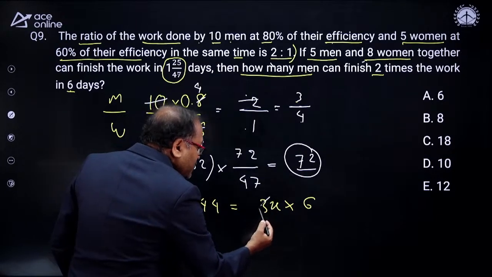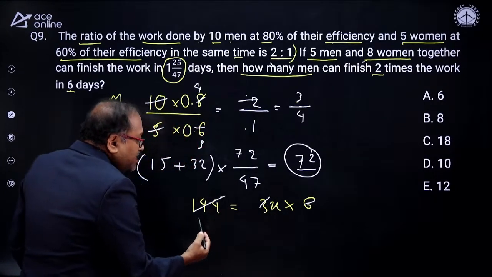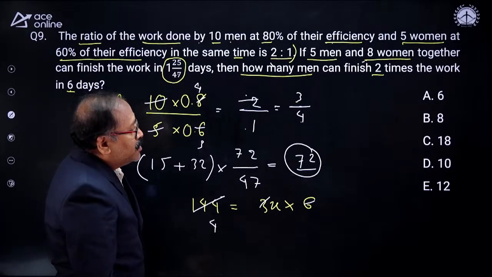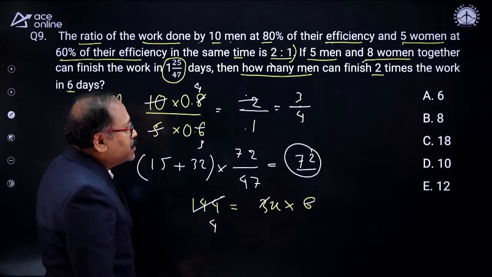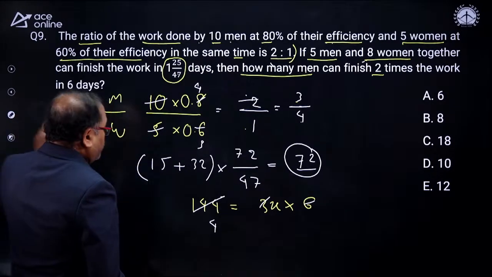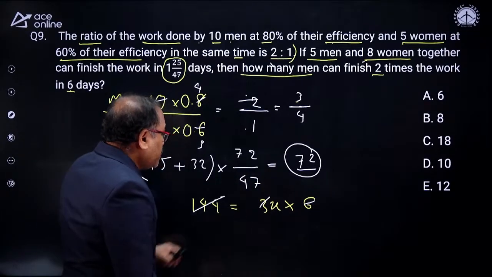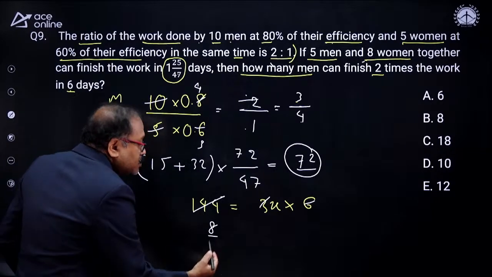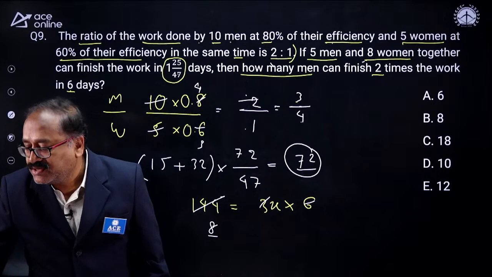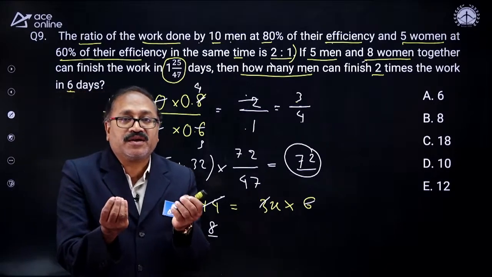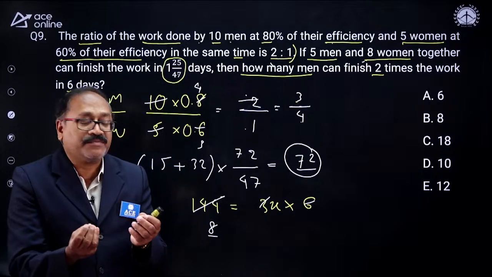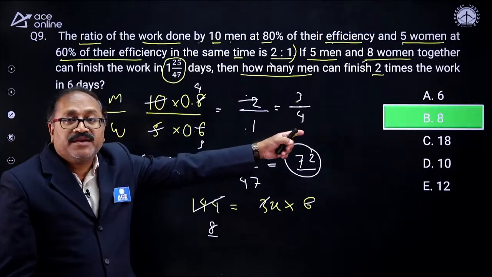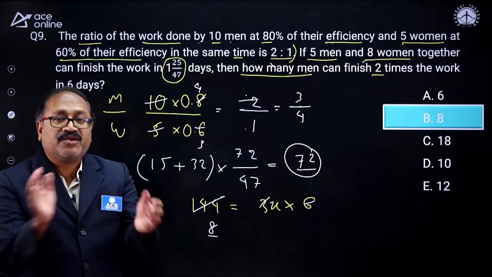So when I cancel this one with 36, 36 how many times? Will it go for 4 times? With 36, no, with 18, it will go 8 times. 18 into 8 is 144. 8 is the answer. Say that with small q. यस जी, आप देखिए थोड़ा सा क्लू देने के बाद में आपने आंसर कर पाया. So your answer is right, 8. Option B. Well done all my friends.